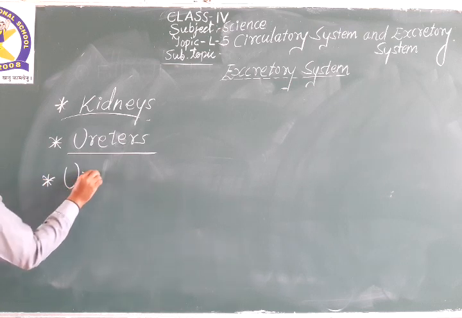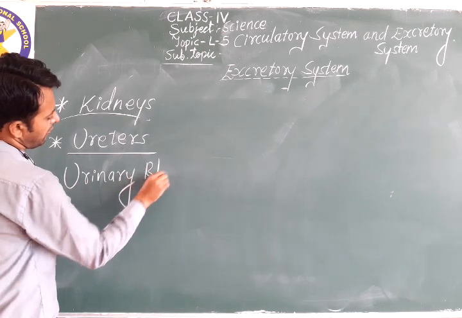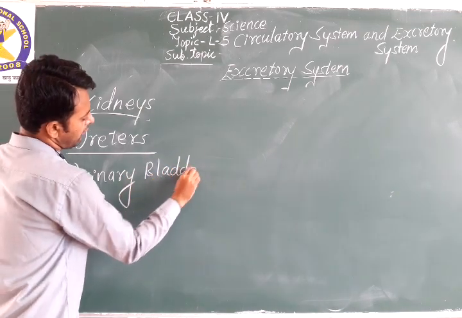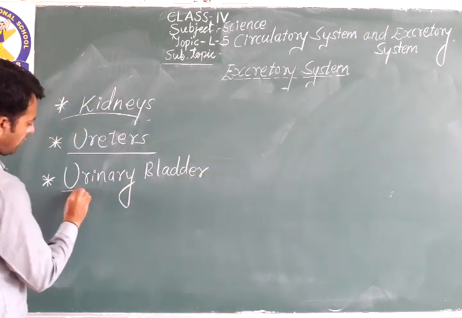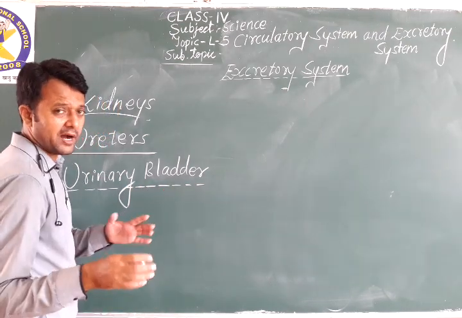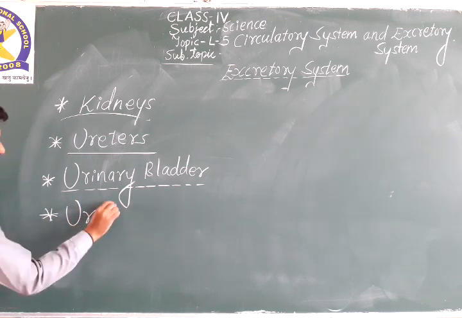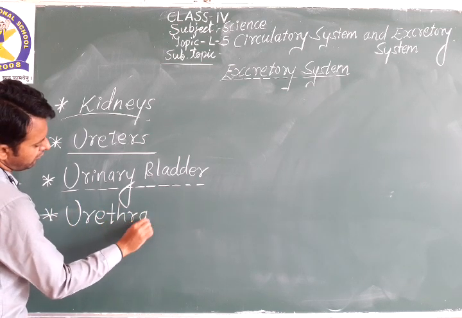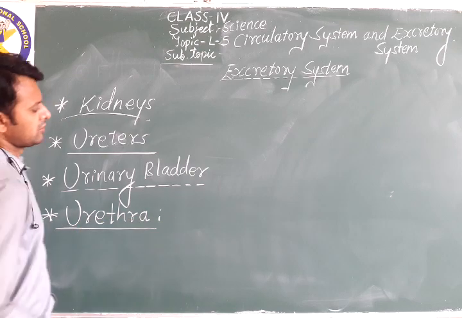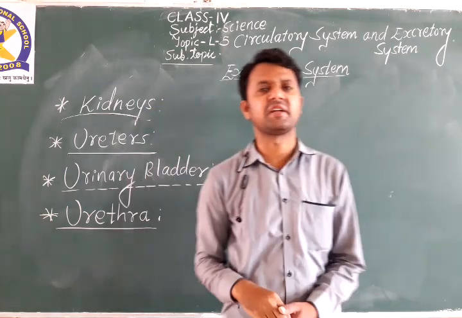Then we have the urinary bladder. And the last part of this system is the urethra. These are the parts of the excretory system.